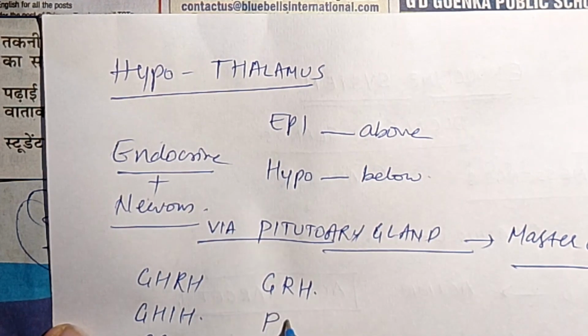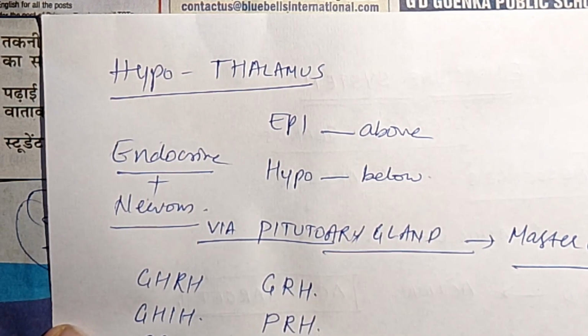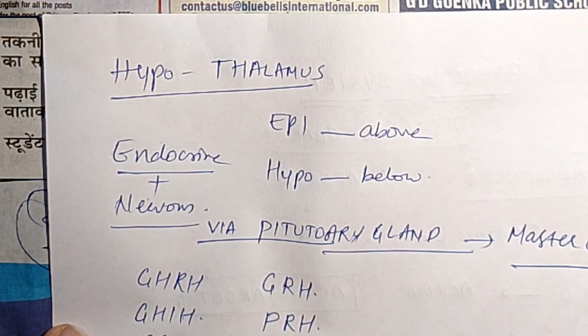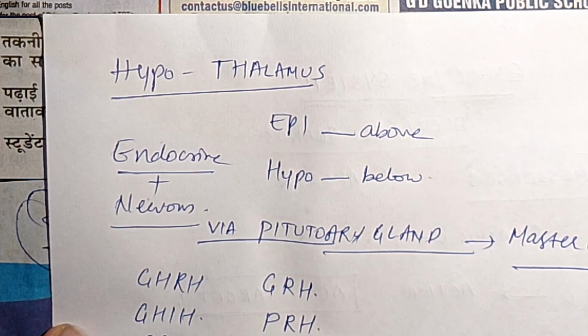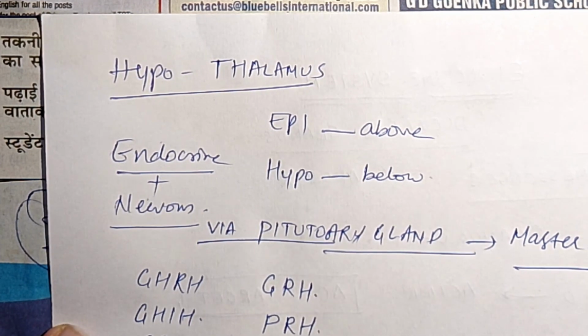Next, prolactin releasing hormone, PIH, prolactin inhibiting hormone, and also ADH, anti-diuretic hormone.